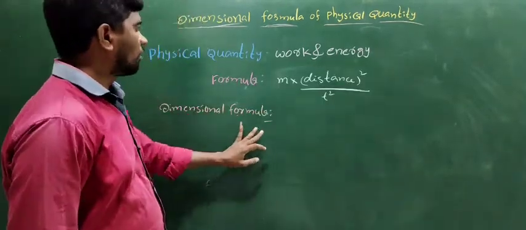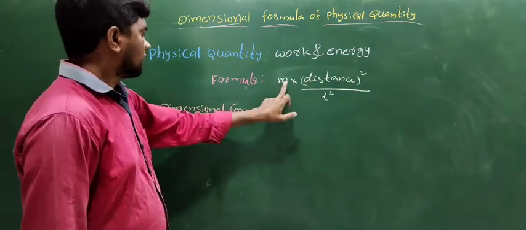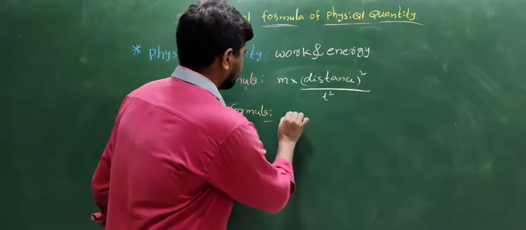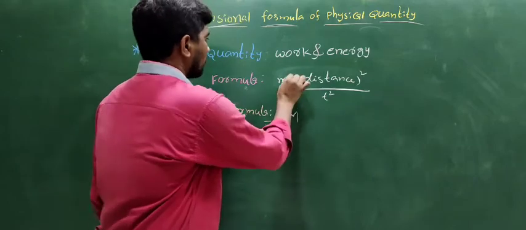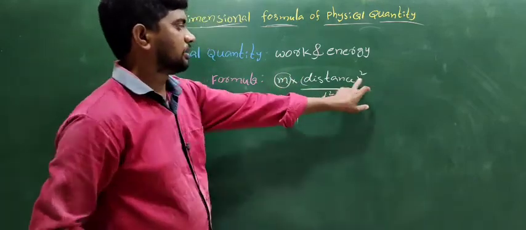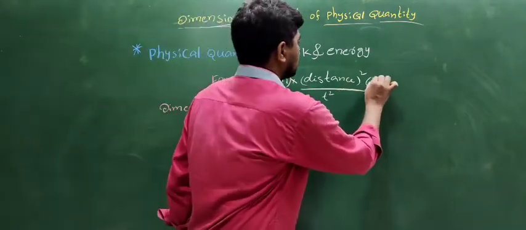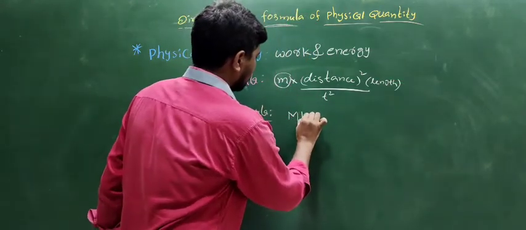The dimension formula of work and energy. The dimension formula of mass is capital M. Another one is the distance. Distance means the length. The dimension formula of length is L, the length, capital L whole square.